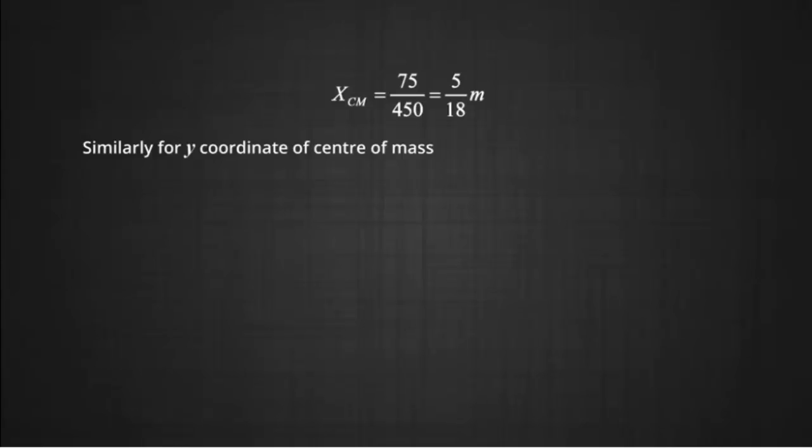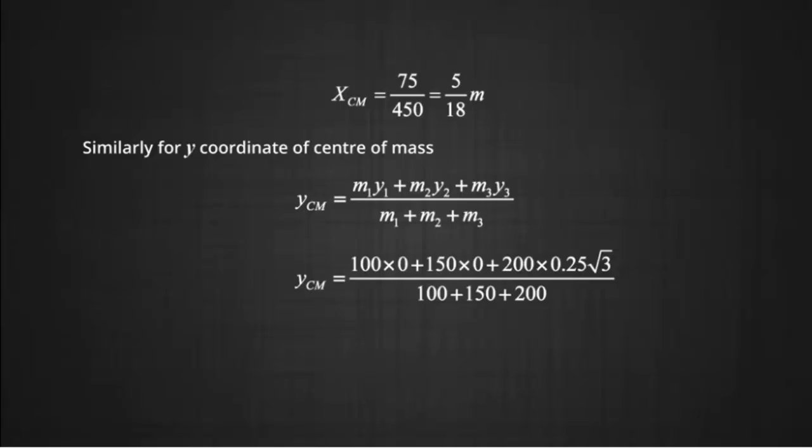Similarly, we can do it for the y coordinate of the center of mass. yCM can be written as (m1 y1 plus m2 y2 plus m3 y3) divided by the sum of m1, m2 and m3. Therefore, yCM becomes (100 into 0 plus 150 into 0 plus 200 into 0.25 root 3) whole divided by the sum of 100, 150 and 200. yCM can be simplified and we get 1 upon 3 root 3 meter.